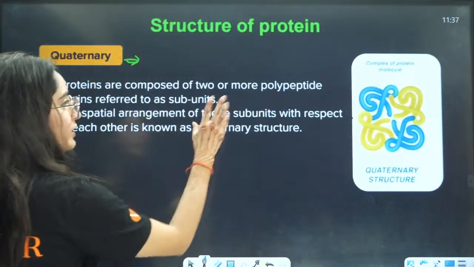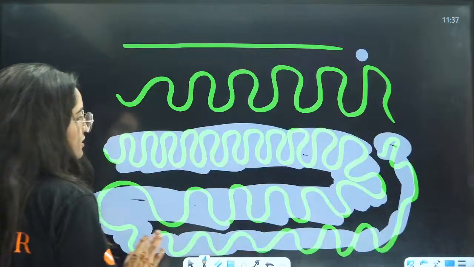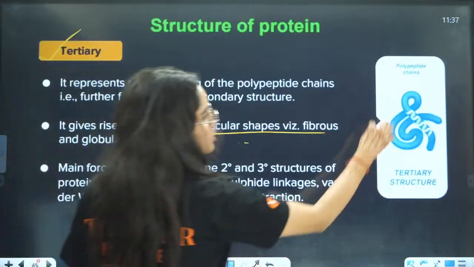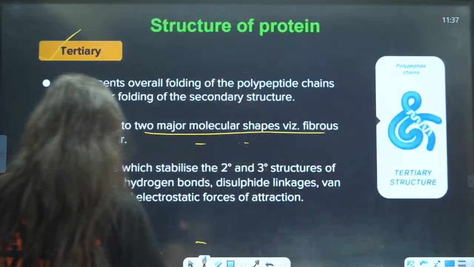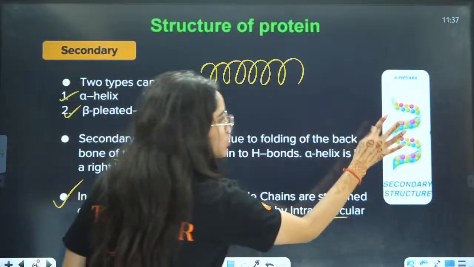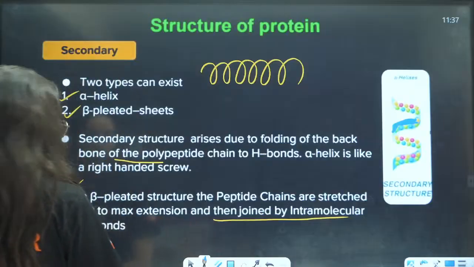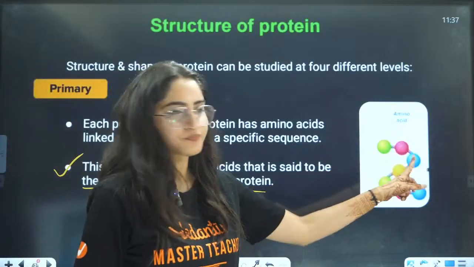Then zoom into this particular chain. You will get the tertiary structure. That is this structure you will see. Zoom it in, then you will get this kind of structure. That is how it is. Now again zoom it in. You will see how these bonds are getting formed.